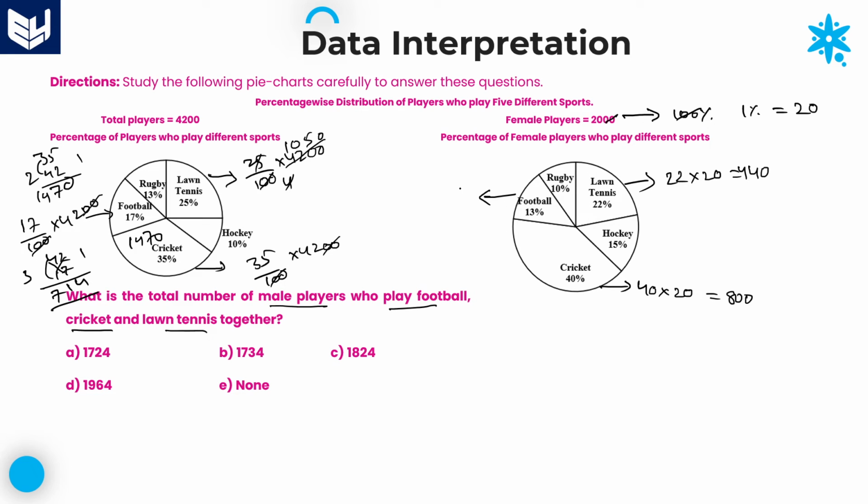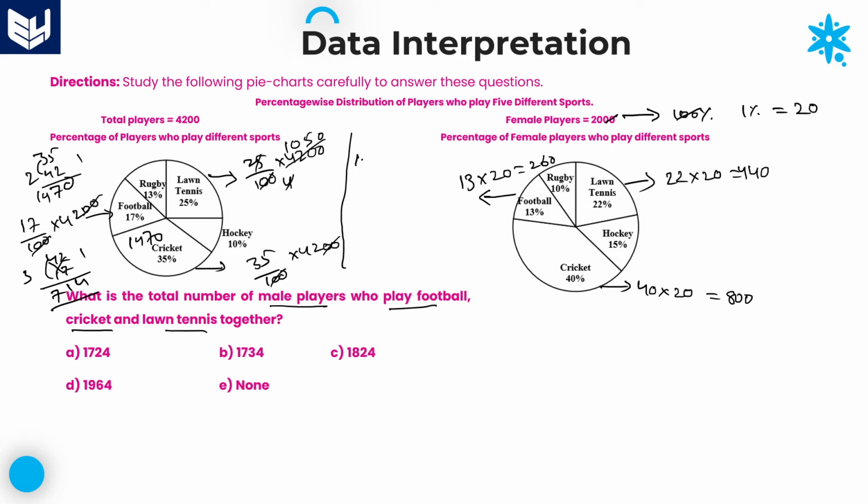Whereas coming to football, 13 percentage: 13 into 20 is 260. Now you want the total number of male players who are playing all these three together. It is very easy to calculate. Don't take the difference between each and every sport, because you want all together. So calculate all together of these three sports.